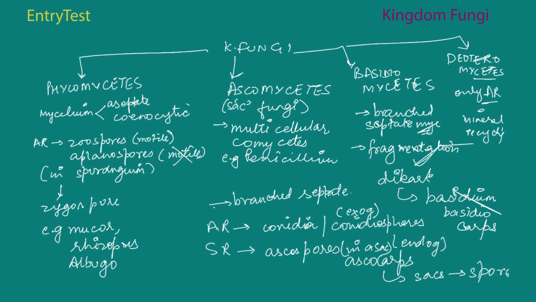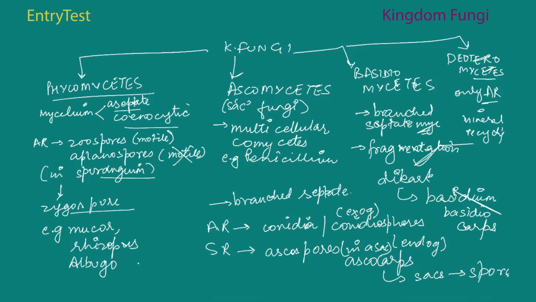We also did four different kinds of members of this kingdom. We did Phycomycetes, where mycelium is aseptate and coenocytic. The asexual reproduction takes place by zoospores, which move, or aplanospores, which are static. The spores are developed in the sporangium, and sexual reproduction forms a zygospore.